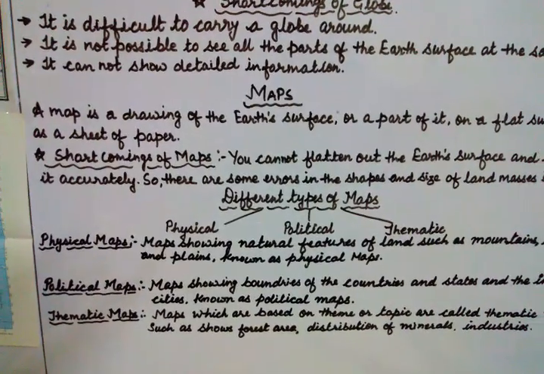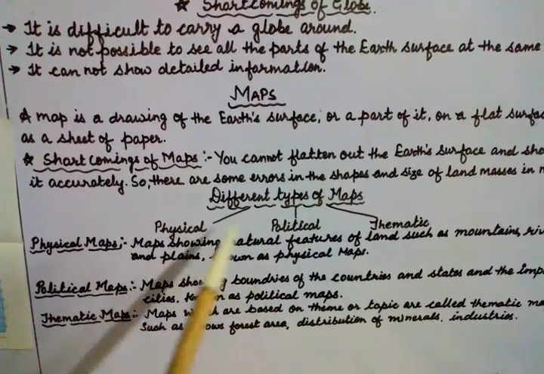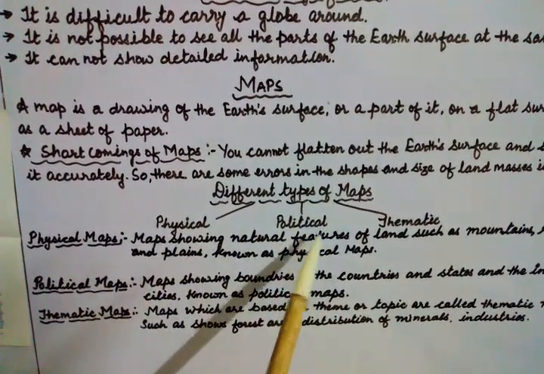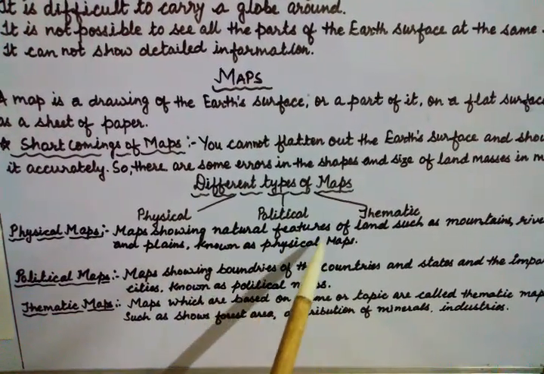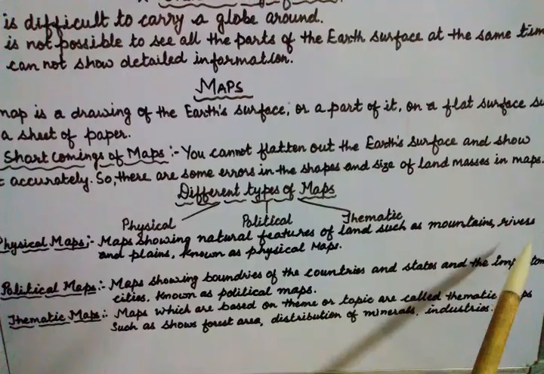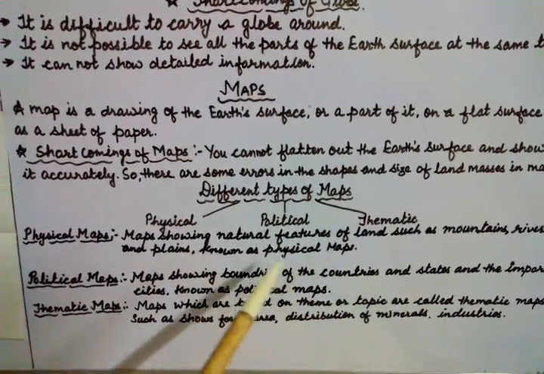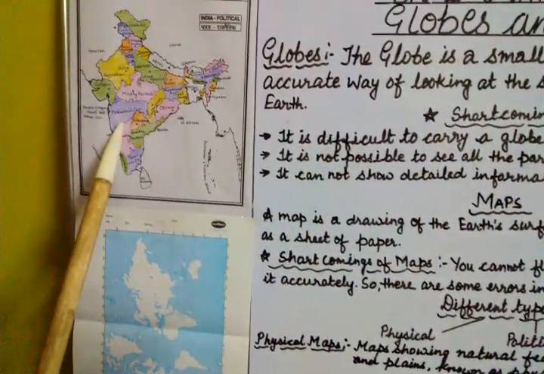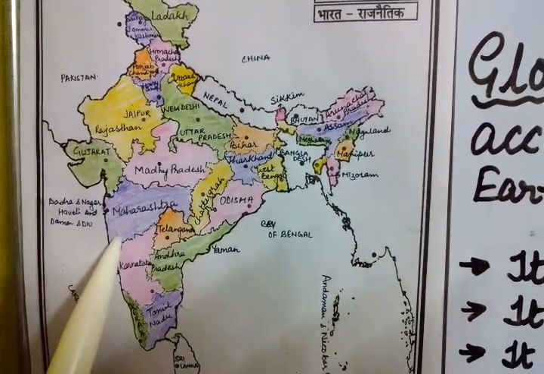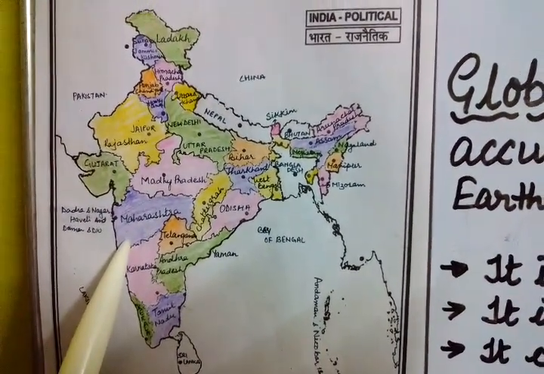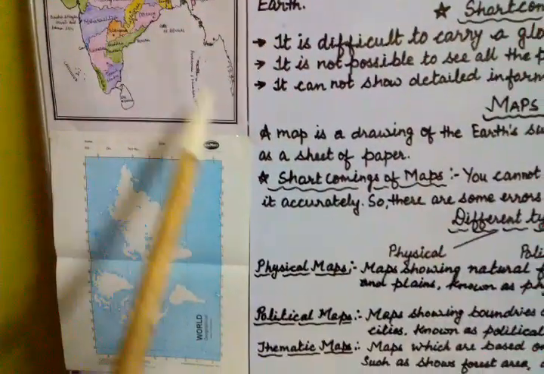Now students, you can see different types of maps. We will talk about these: physical map, political map, and thematic maps. Physical maps show natural features of land such as mountains, rivers, and plains. Take an example: Maharashtra. In this physical map, we can see all the plains, mountains, and physical features of Maharashtra.